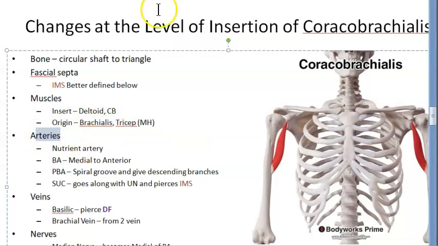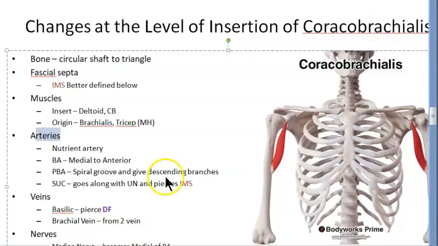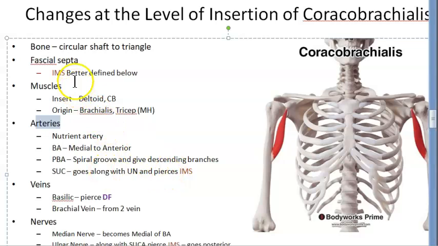Okay, what happens to the arteries at this place? The nutrient artery will enter the humerus at this place. Then the brachial artery from medial is becoming anterior. Then the profunda brachii artery is going behind in the spiral groove, and then it is giving some descending collateral branches. Then the superior ulnar collateral, that is again coming from the brachial artery only, is going along with the ulnar nerve, and it is piercing the intermuscular septum, right? Wherever the IMS has come, intermuscular septum, just see, I put it in brown.